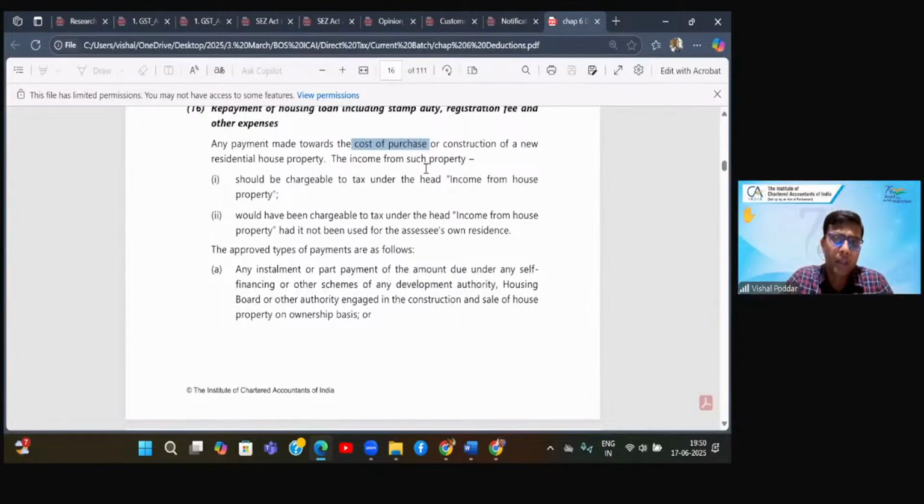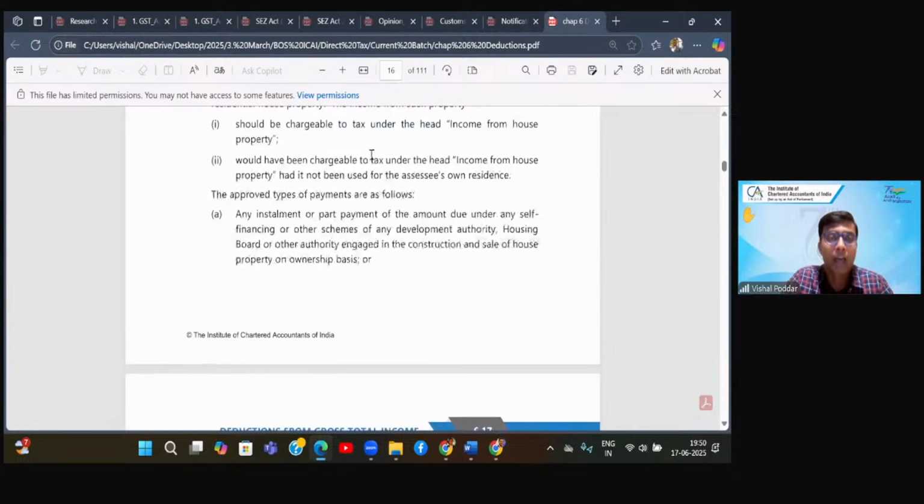Condition is the income from such house property should be covered under the head HP. It means it should not be part of PGBP, because we have studied in the HP head that in some cases it may go to the PGBP head, like you have a commercial property which is given on rent and renting is your business. So that should not be the case, and it would have been chargeable under income from house property had it not been used for assessee's own residence.